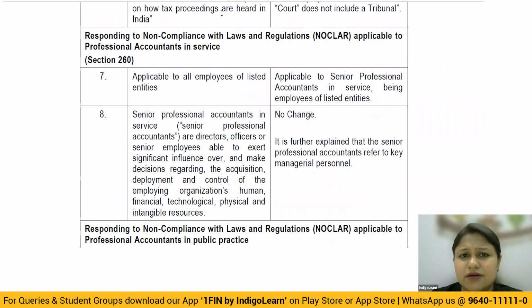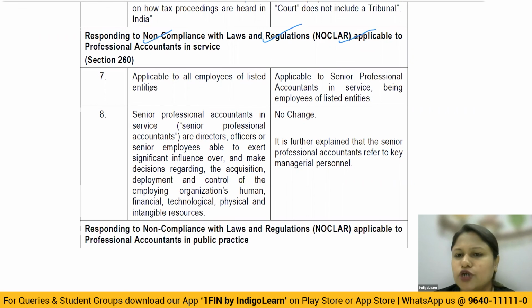Now the problem here is a contradictory thing: when you look at the requirement, they say NOCLAR, non-compliance of laws and regulations, is not applicable for your examination, but here they have given an amendment which comes from NOCLAR. Because NOCLAR is given as part of the amendments, I believe it is going to be applicable for your exam. So I believe NOCLAR is going to be back in your syllabus, and you should study it as part of your exam, because only then will the amendments make sense here.